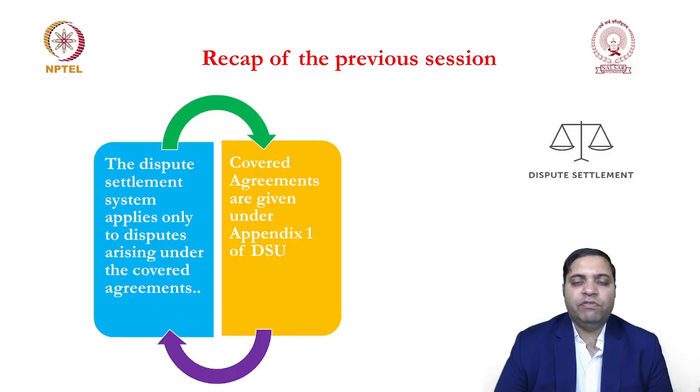In the previous session, I discussed the scope of the WTO dispute settlement system. The scope is given under Article 1, which provides very clearly that a dispute has to be from the covered agreements, and the answer to the question of what the covered agreements are is given under Appendix 1.